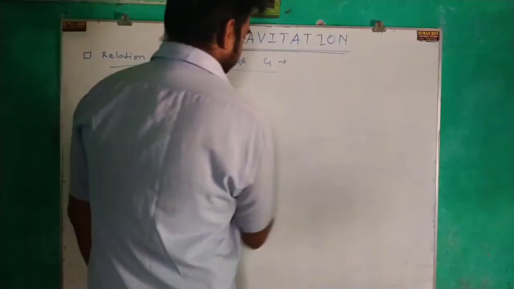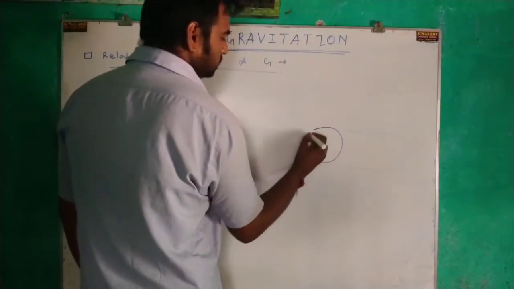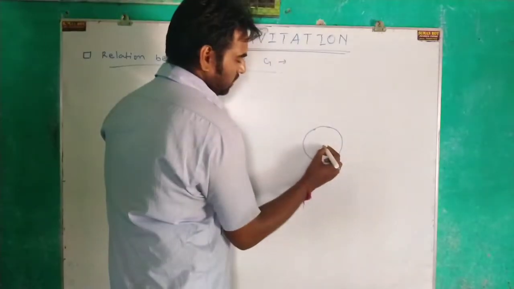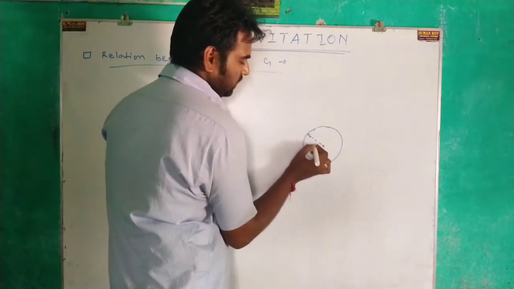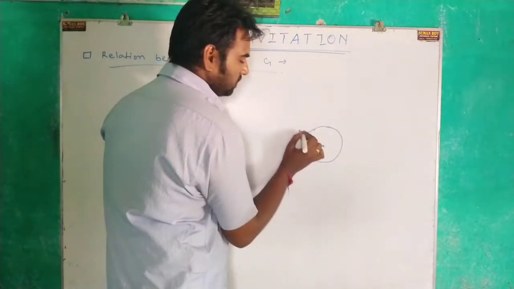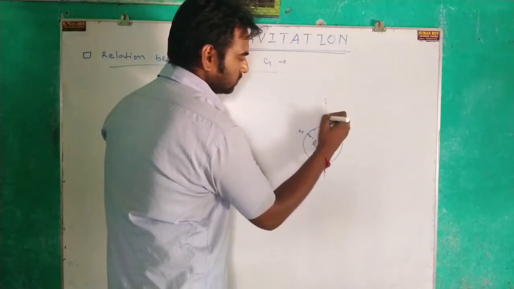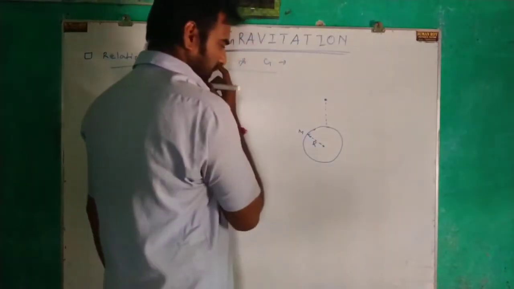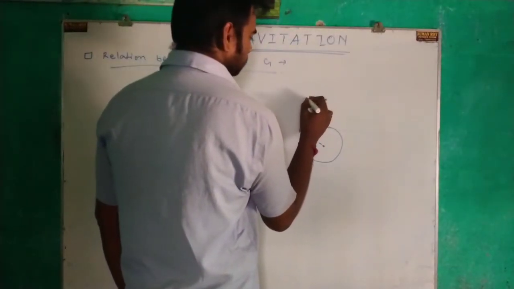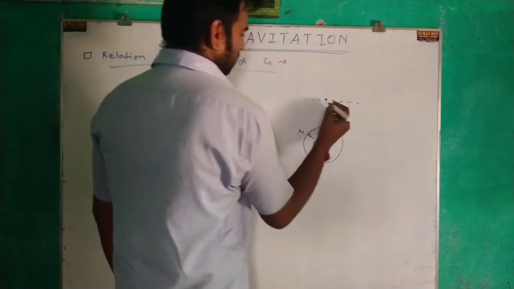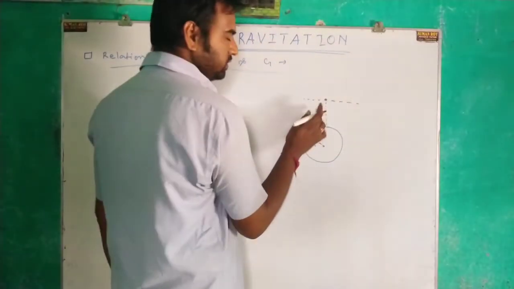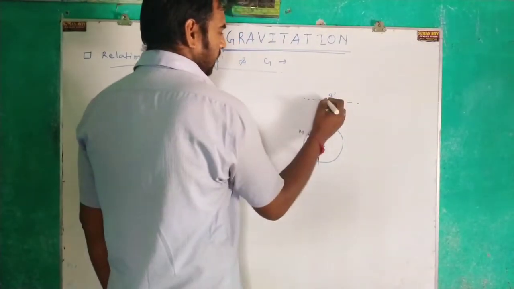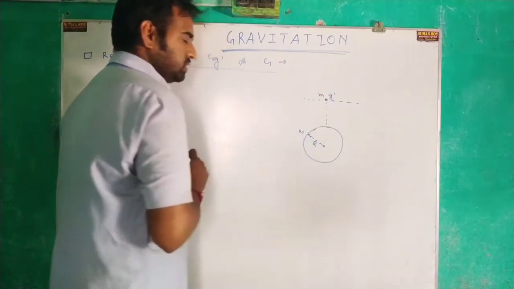So now see, assume this is the earth, and this is the radius of the earth, capital R. The mass of the earth is capital M. At some height from the earth's surface, let the acceleration due to gravity be g dash, and there is a mass m, the small m.